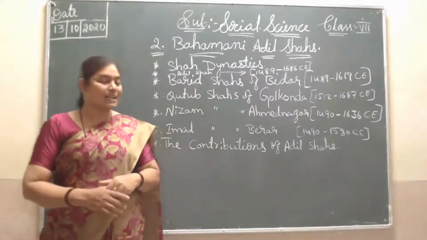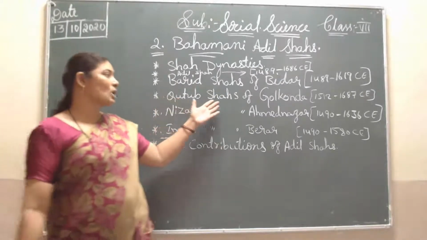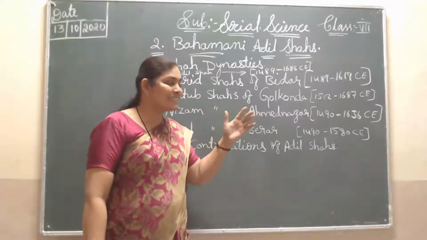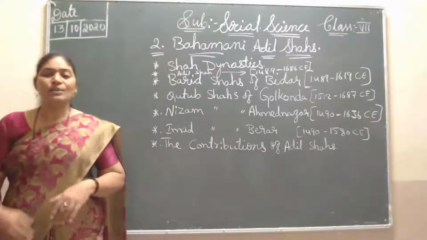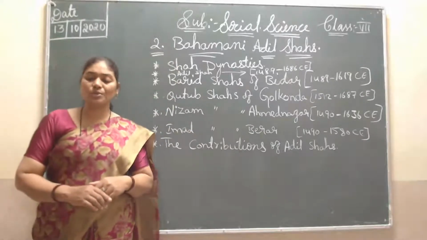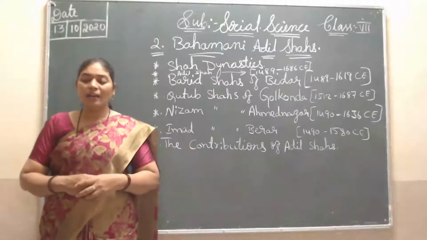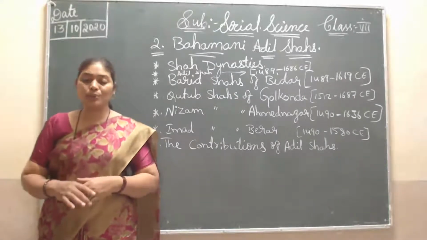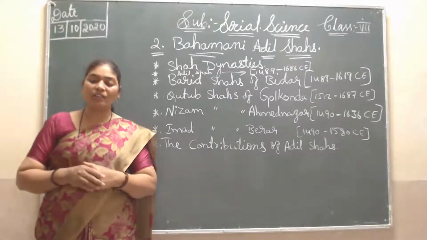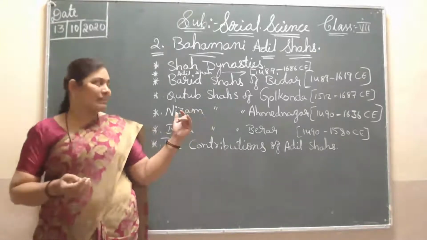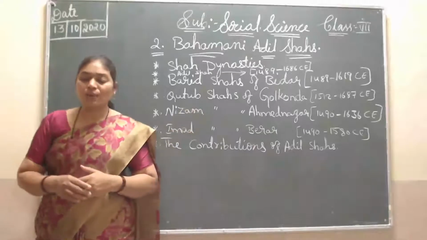Next is the Qutub Shahs of Golconda. Their time was 1512 to 1687. They started ruling very well. Quli Qutub Shah was the founder of the independent Golconda state.